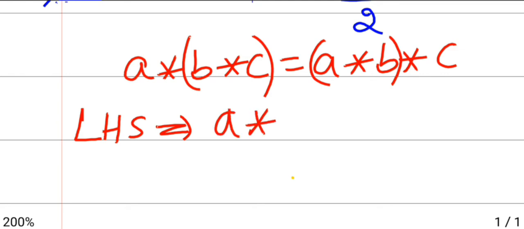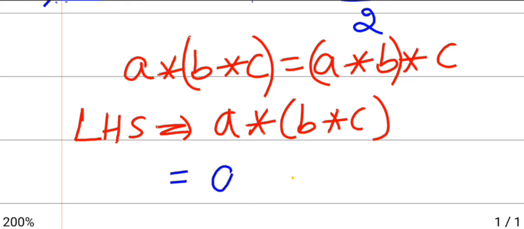A star B star C. By using BODMAS, we have to solve the bracket first. So here it will be A star B star C. Since the operation star is there in between two terms, this is the first term, this is the second term. So it will be first term into second term divided by 2.